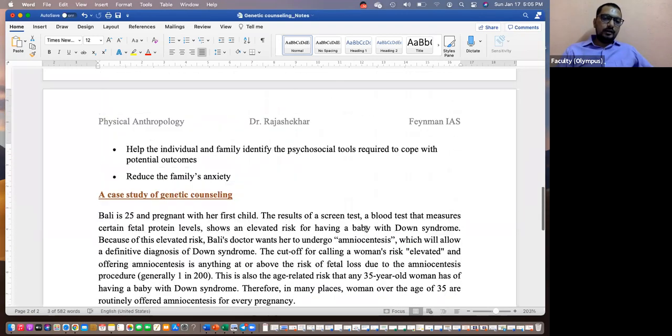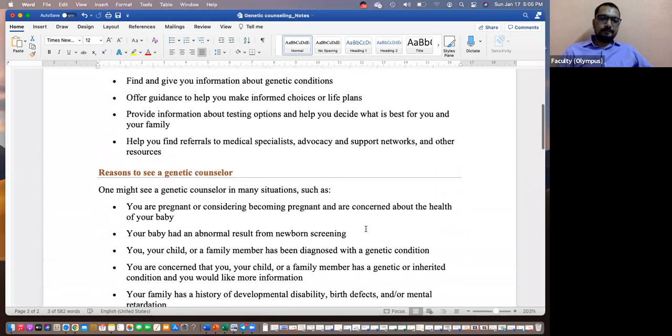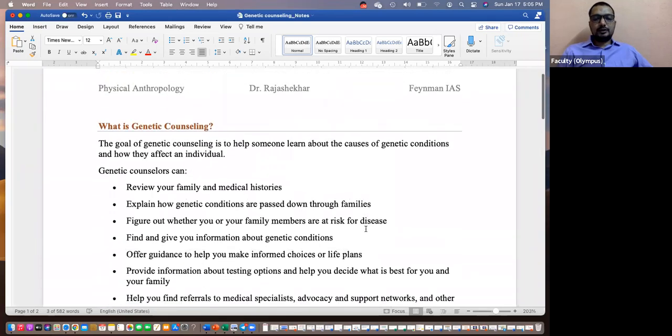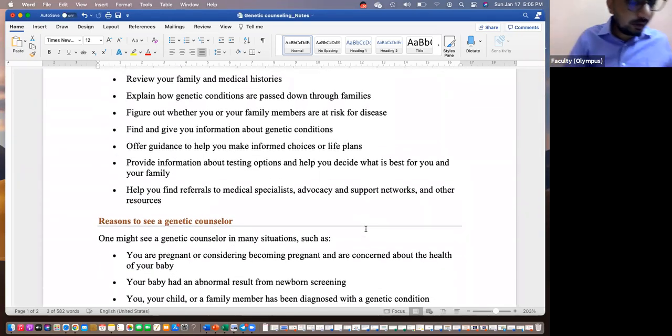So briefly, this is the process of genetic counseling. Nothing complicated, just the concept of genetic counseling that you need to know. I have not seen questions on this so far in the exam, but be familiar with it. Any questions on the genetic counseling part? You're unsure whether you have questions or not? Only amniocentesis? Yeah, I'll explain that.